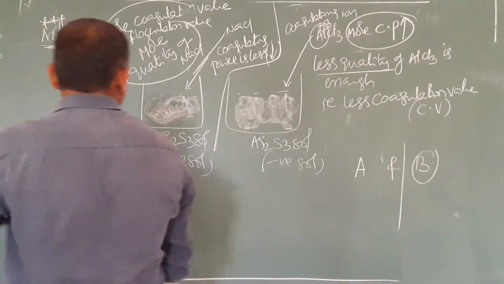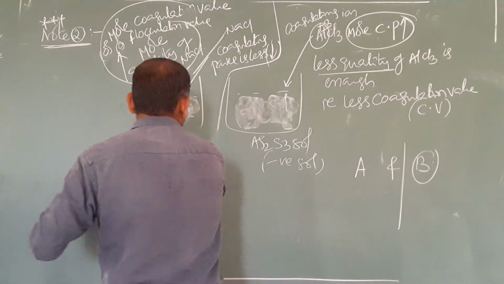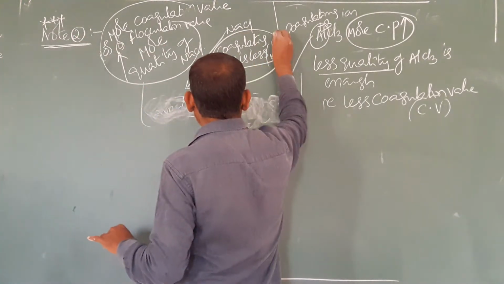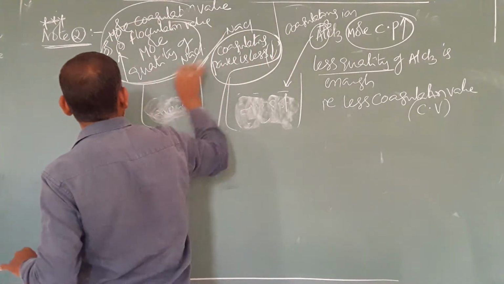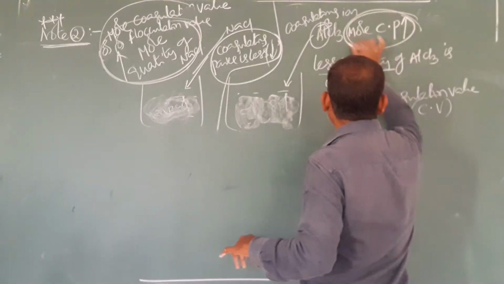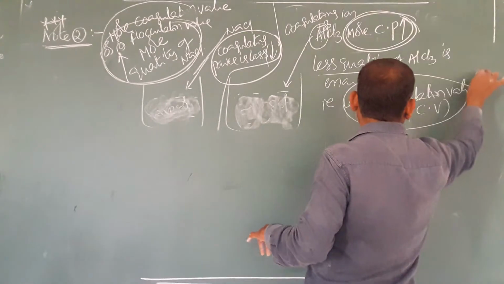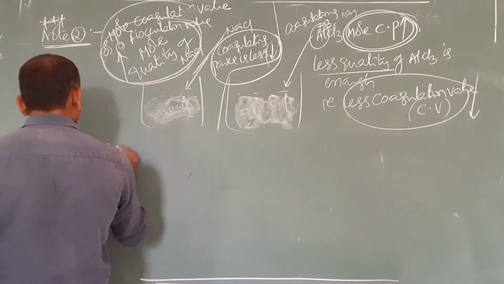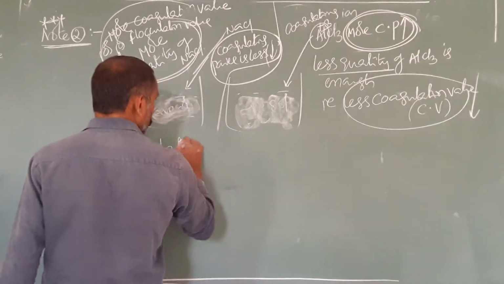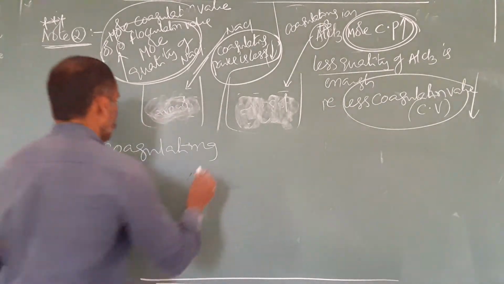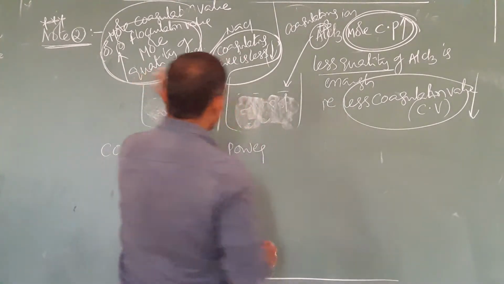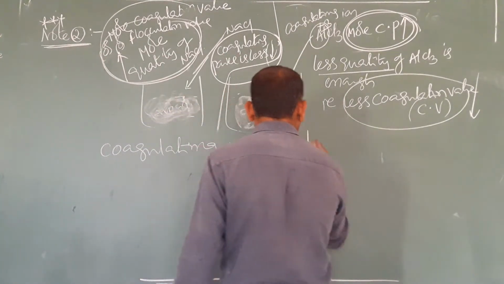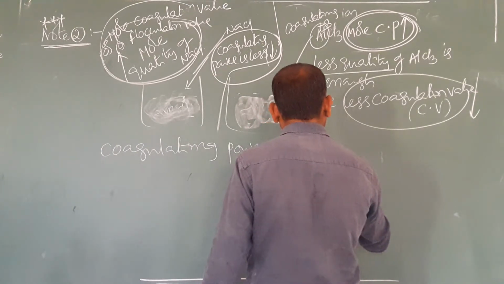Based on this explanation, how are coagulating power and coagulation value related? Very important. Coagulating power is less, hence flocculation value is more. Here coagulating power is more, flocculation value or coagulation value is less. Hence, how related? Inversely. So this note 2 is very important. For understanding purpose, that explanation I gave: coagulating power is always inversely proportional to coagulation value.